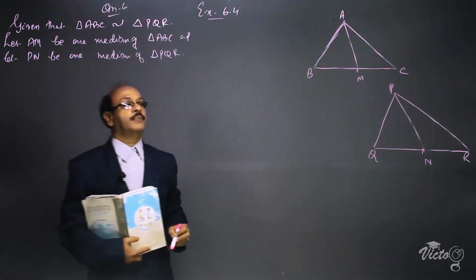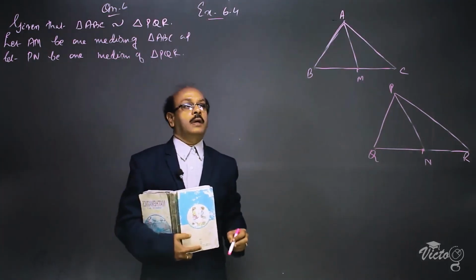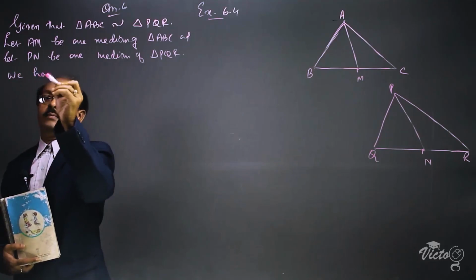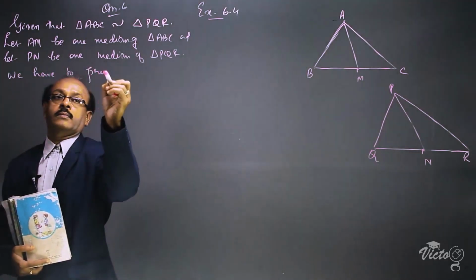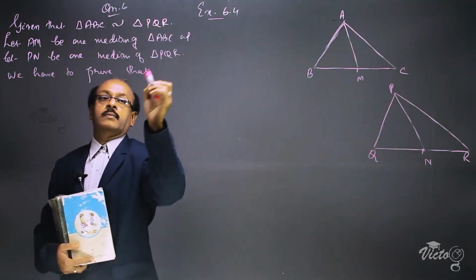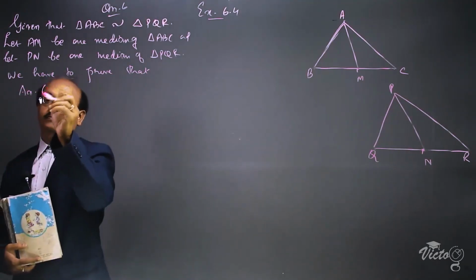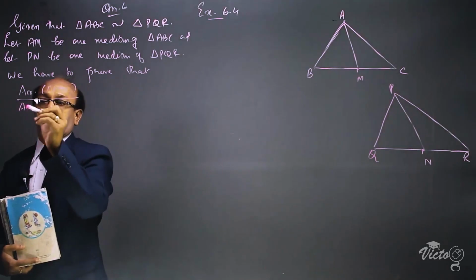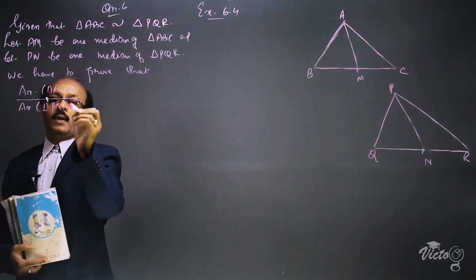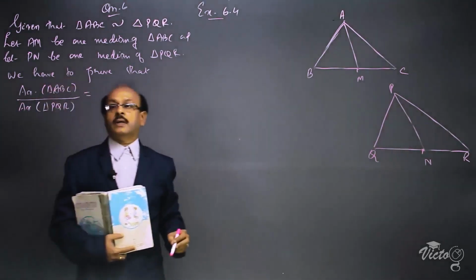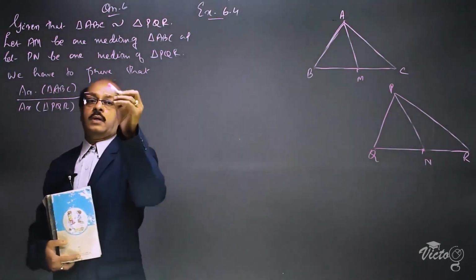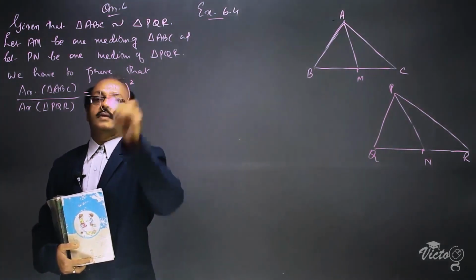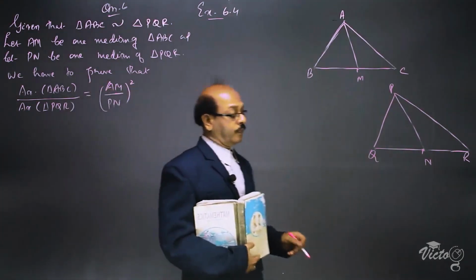We have to prove that area of triangle ABC divided by area of triangle PQR is equal to AM by PN the whole square. This is the thing which we have to prove.